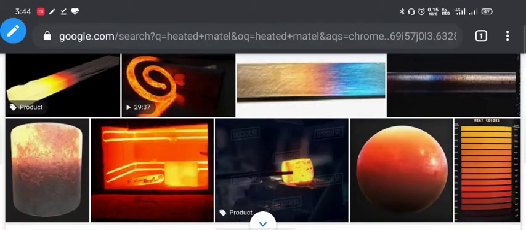As we can see, we have heated metals. When metals are heated to a certain temperature, they will start losing energy and they are trying to convert themselves into a stable state. During this type of conversion, they will lose energy in the visible range, that means electromagnetic radiation which lies within the visible range. So that's why we can see glowing metals.